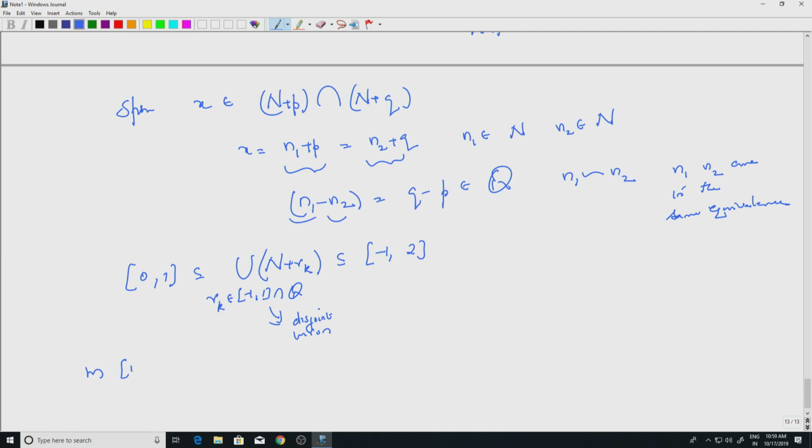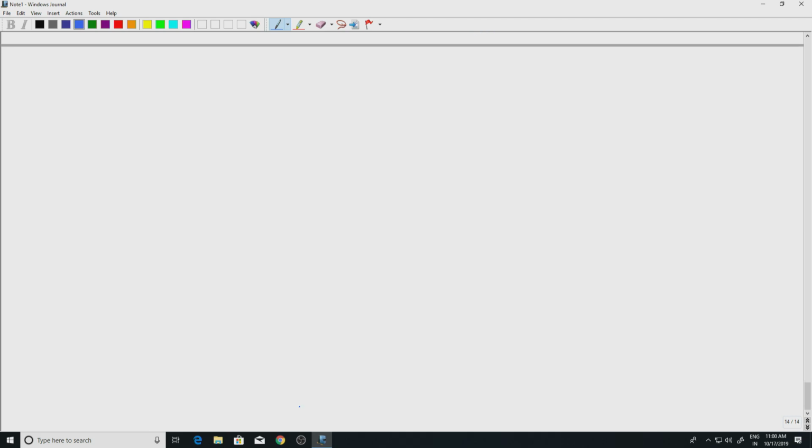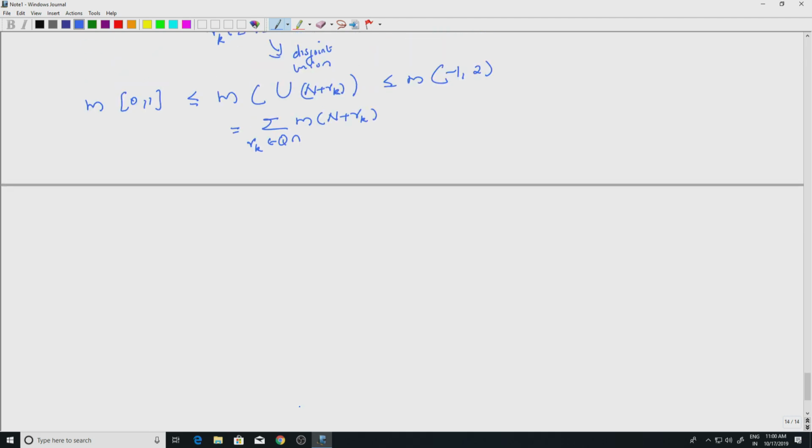The Lebesgue measure of [0,1], by monotonicity, will be less than or equal to the measure of the union of N plus rk over that set, which is less than or equal to the measure of [-1,2]. But the middle term, because it is a disjoint union, is the sum of the measures of N plus rk, where rk belongs to the rationals intersected with [-1,1].